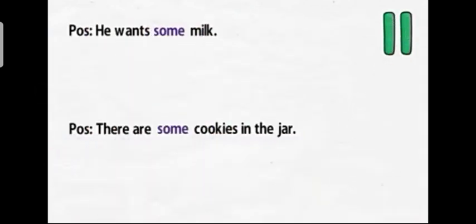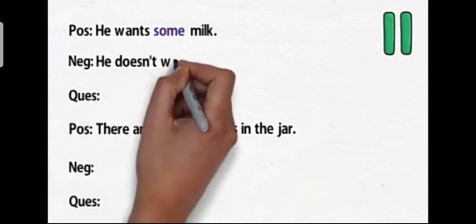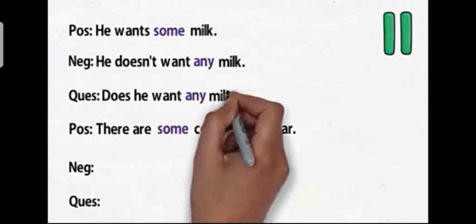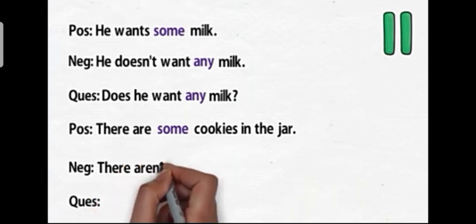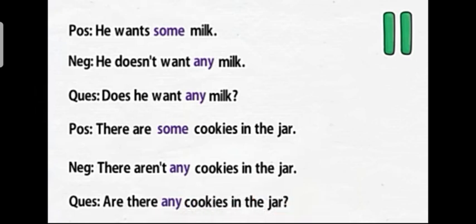Now over here a few more examples are given. These are positive sentences which we will be converting into negative and interrogative or questions. The first sentence is, he wants some milk. The negative sentence of it will be, he doesn't want any milk, and the question will be, does he want any milk? The second sentence is, there are some cookies in the jar.